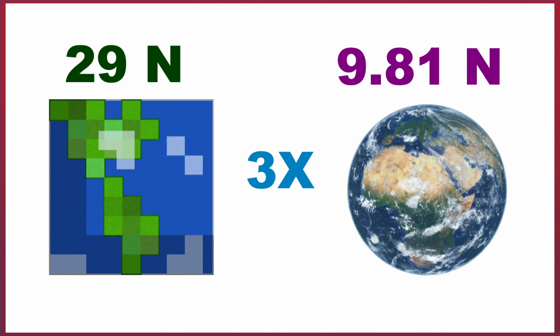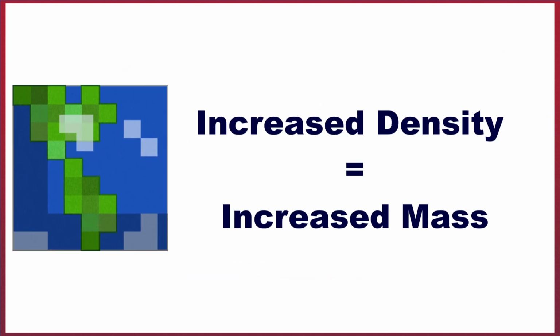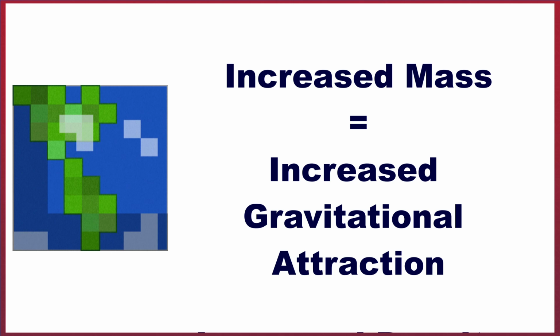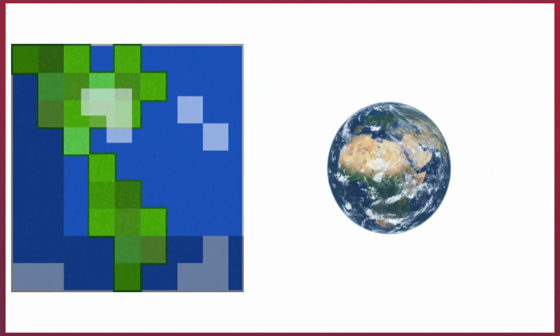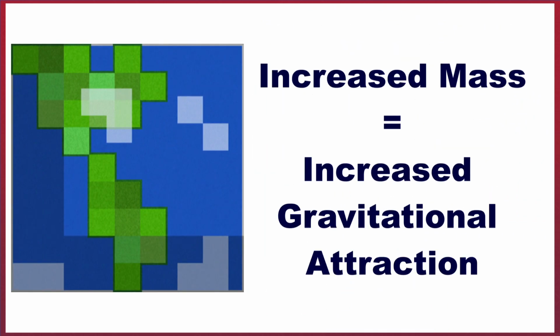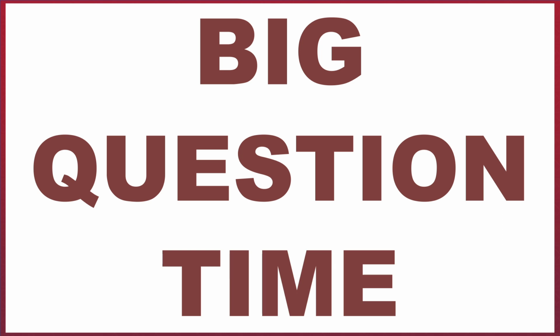There are multiple reasons which could cause Minecraft's Earth to have a stronger gravitational field than our own. One theory is that the planet is much denser and has much more mass than our Earth, and this would mean it would have more mass stuffed into the same volume of space. The other option is that Minecraft's Earth is simply much larger than our Earth, which would mean that it would have a greater mass than our Earth, and as such gravity would be stronger as well. But either way, the main takeaway is that the gravitational field strength of Minecraft's Earth is significantly higher than our regular Earth. This brings us on to our big question for the episode.